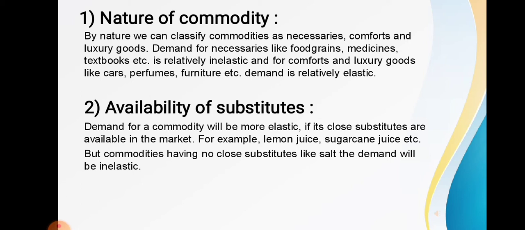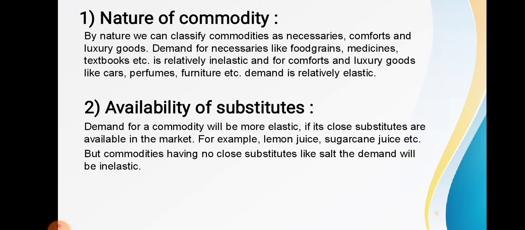Demand for a commodity will be more elastic if close substitutes are available in the market. For example, lemon juice, sugarcane juice, etc. But for commodities having no close substitute like salt, the demand will be inelastic. So what is the second factor? The second factor is availability of substitute.